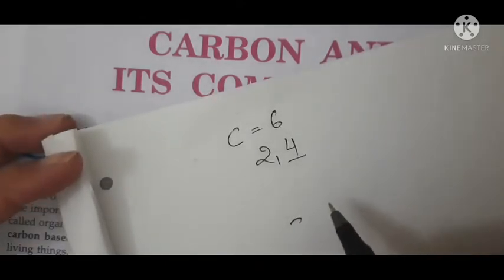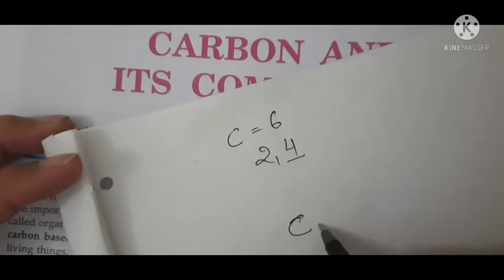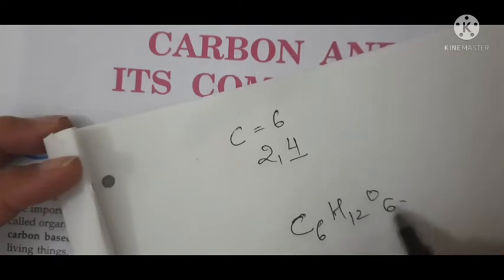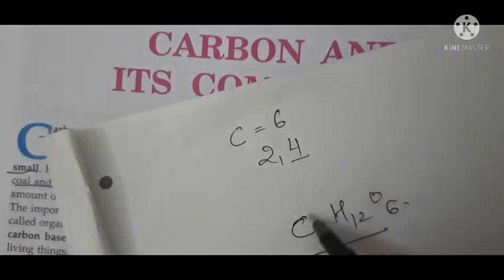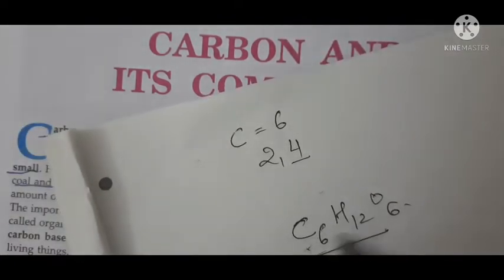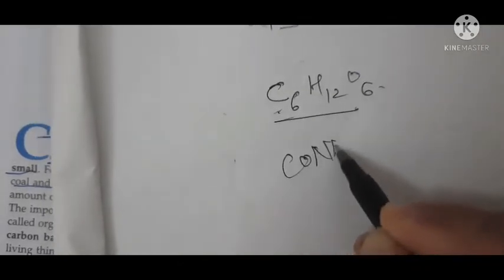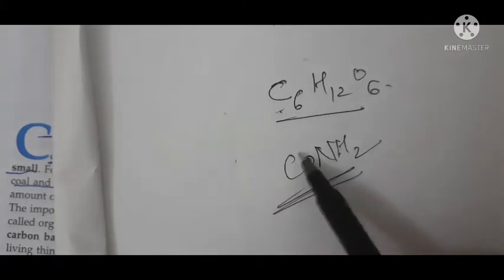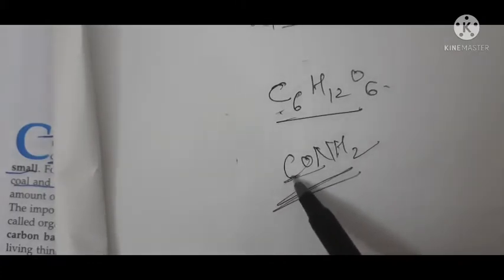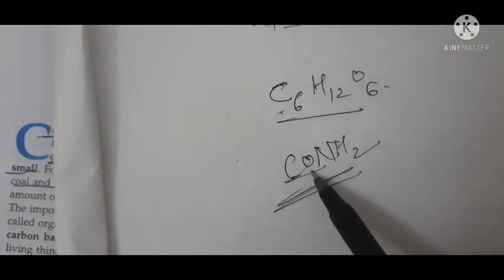Our body is made up of carbohydrates, starch, or see here, C6H12O6, this is glucose. It has carbon, so it is an organic compound. Protein, this is CONH2, amino acids. It has carbon, so these are organic compounds.